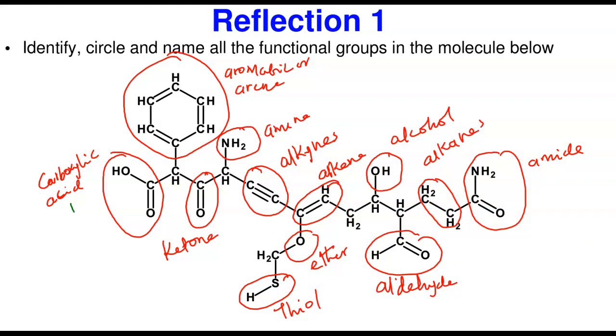So this is number 1. I'll call this number 2. This is 3. This is 4. This is 5. This is 6. This is 7. This is 8. This is 9. I'll call this 10. This is 11. And this is 12 functional groups that we'll find in my hypothetical giant molecule.